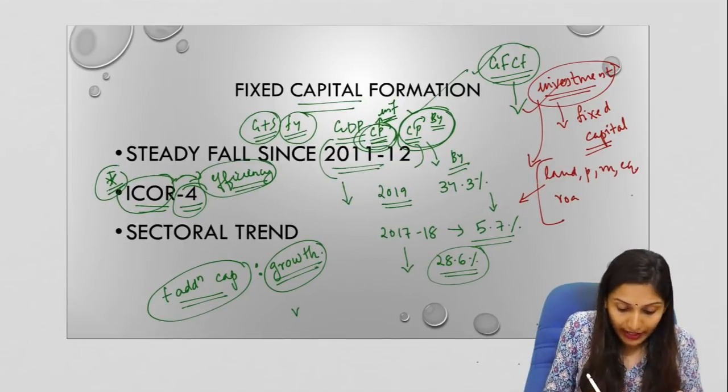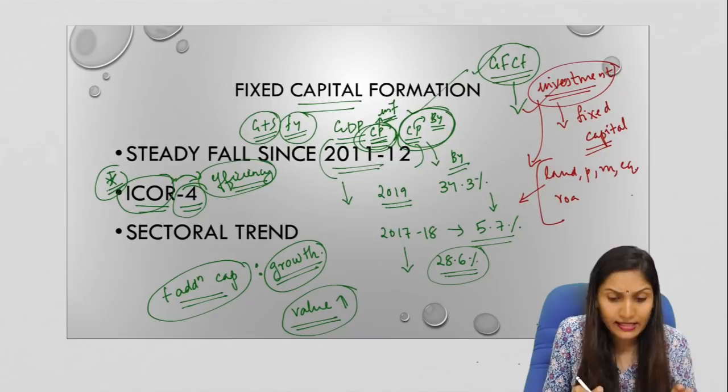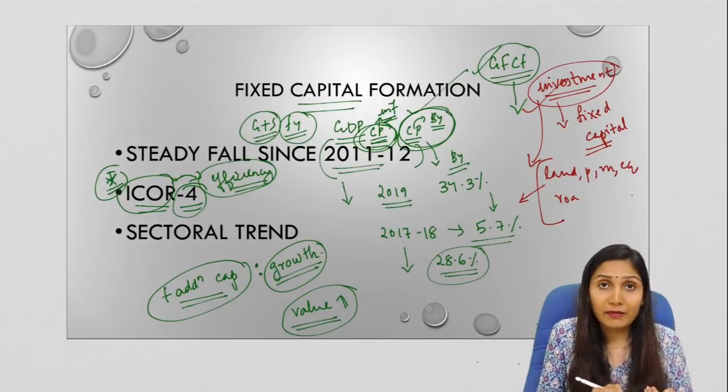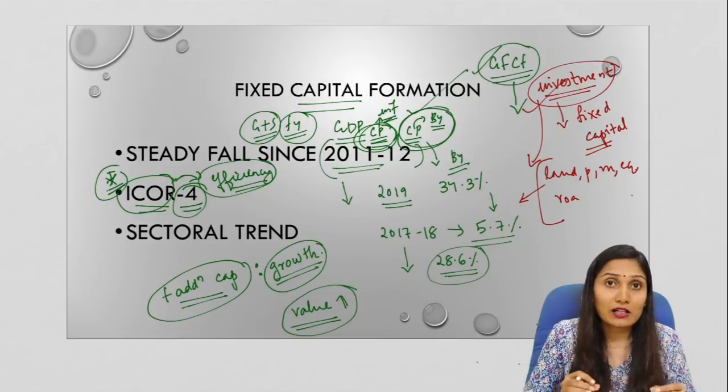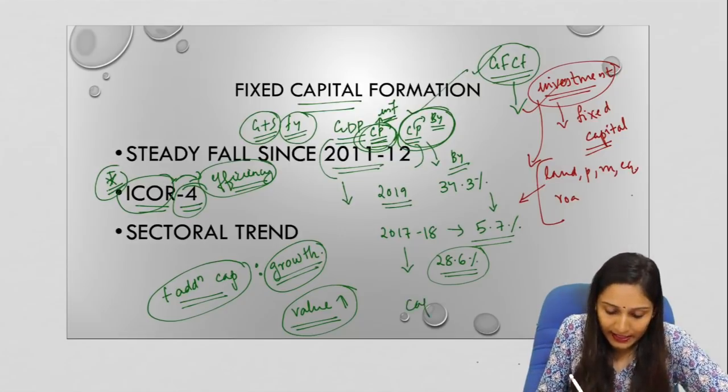When the value of ICOR is high, it means that the economy or the business is less efficient. Why? Because when the value increases, it means that more and more capital is required in order to produce a smaller amount of growth rate. So we have seen ICOR is basically additional capital divided by growth.